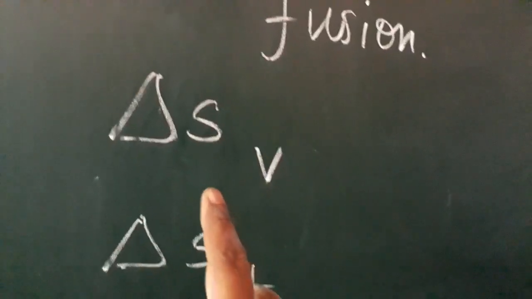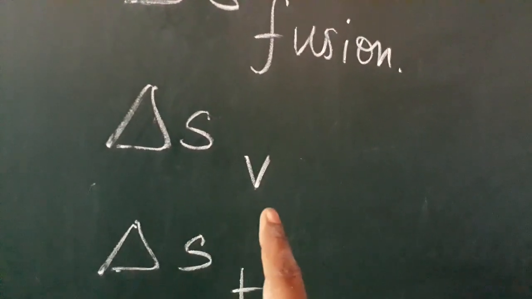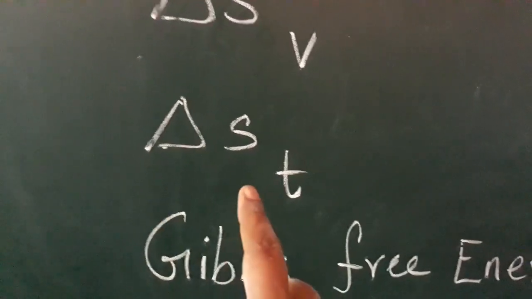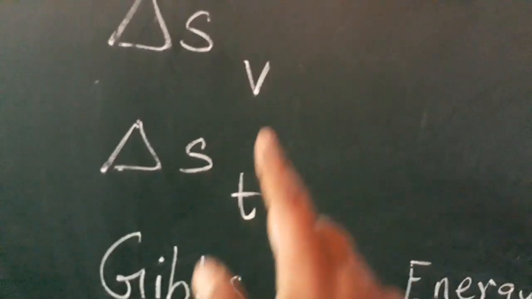Next one, change in entropy for vaporization, change in entropy for transition. These are what we are going to see.